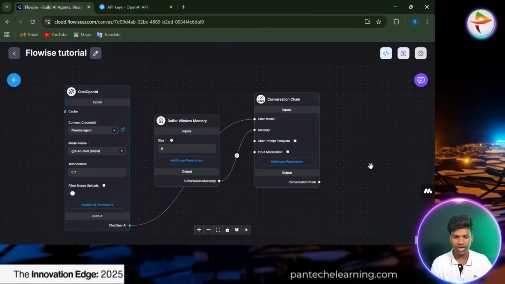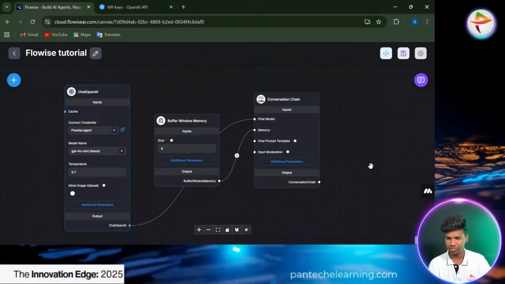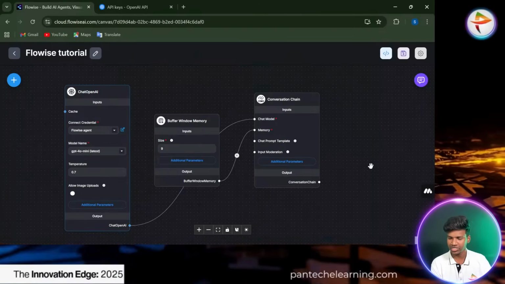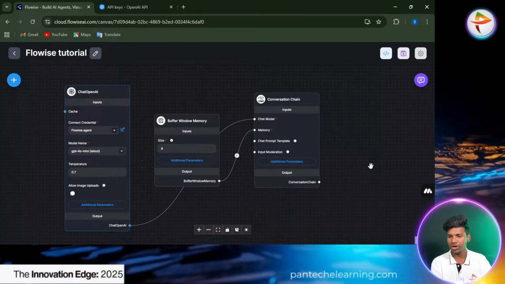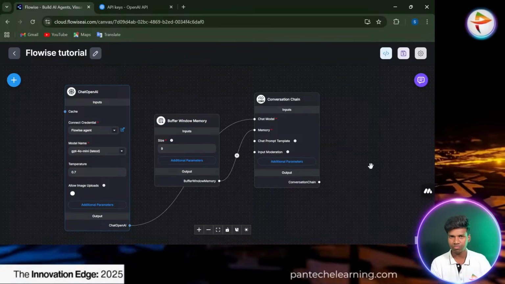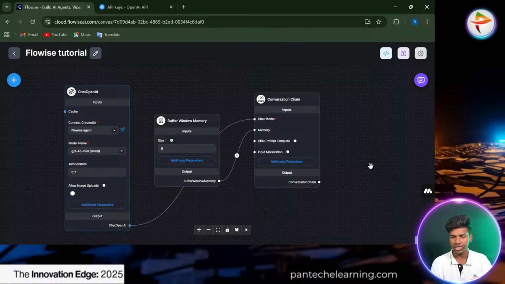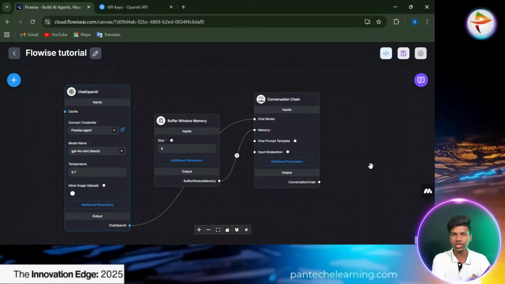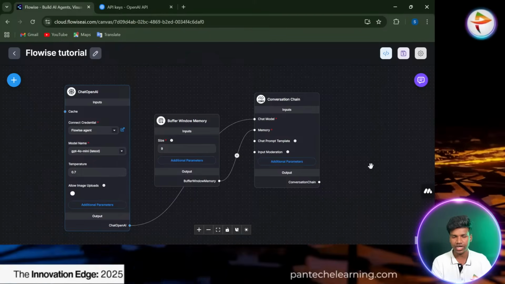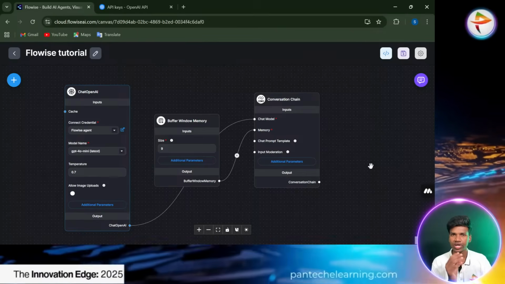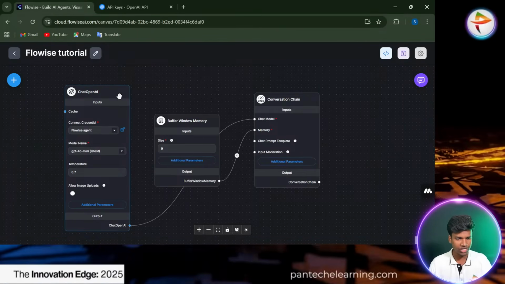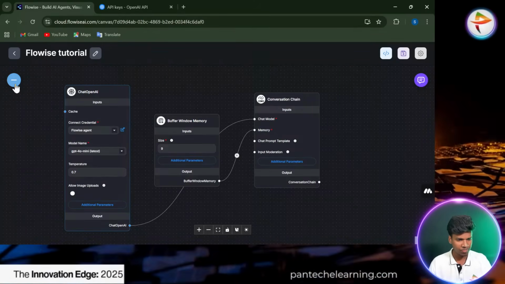I already tried with OpenAI, and it was working for me because I have an upgrade, that's why it's working for me. If anyone faces this same quota exceeded error, you have to upgrade your API key, or else you can try a different LLM, a different chat model. So most of you can try with Gemini. Here the Gemini is the name that represents it.